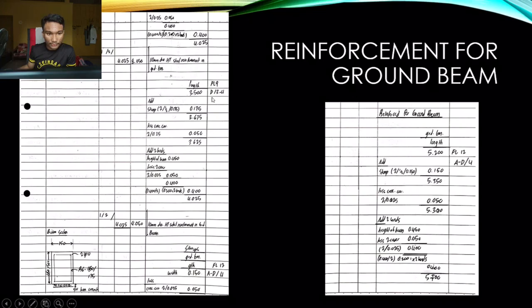Next, to find the reinforcement for the ground beam, we take the length of the ground beam minus the stumps and less concrete cover, and then we add 2 bends on the tops to get 4.025. Then that value is multiplied by the number of ground beams that have identical sizes. After that, we find the stirrups or connectors, more commonly known as links, by finding the true length, same as before, but divided by the spacings in order to find the number of links needed.